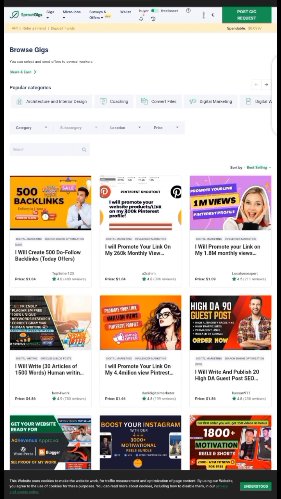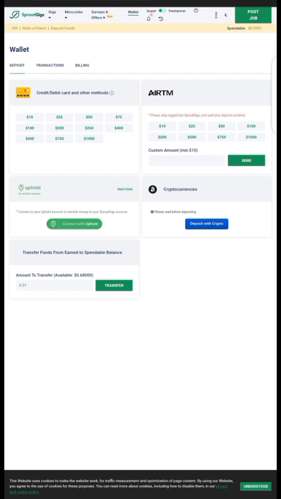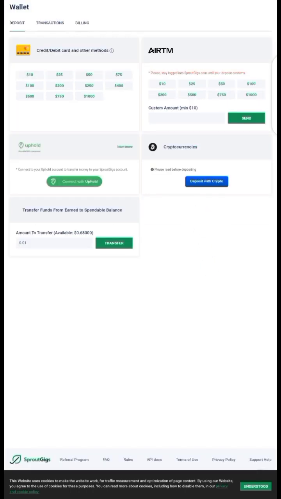You come to where you see Spendable here. Now click on it. If you want to deposit money, you can deposit money through credit or debit card and other methods. You can also deposit money through ATM. You can also deposit money through cryptocurrency, that is Bitcoin and the rest. I already have 0.68 cents from my previous task that I completed.